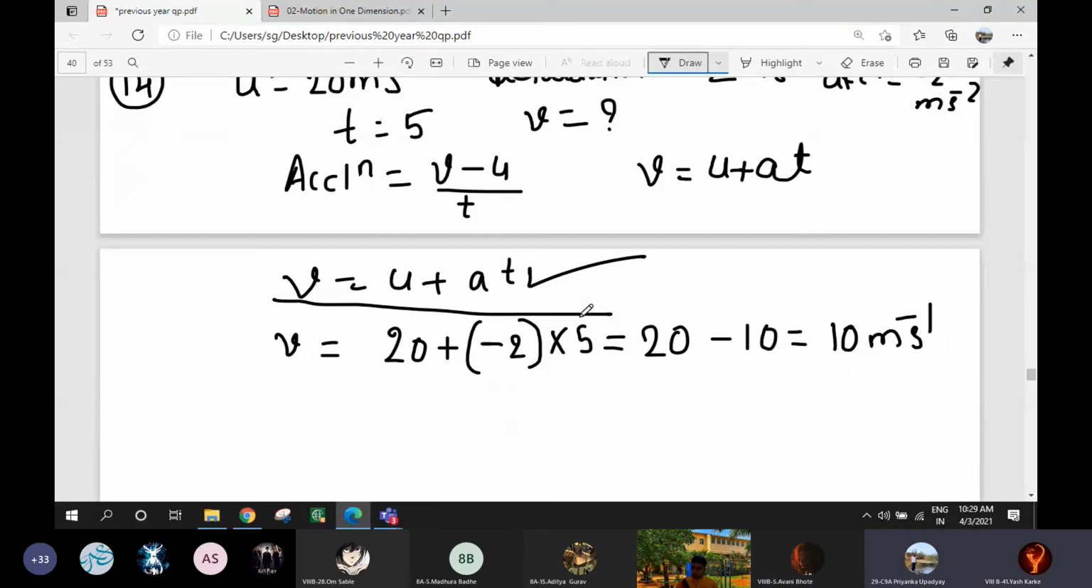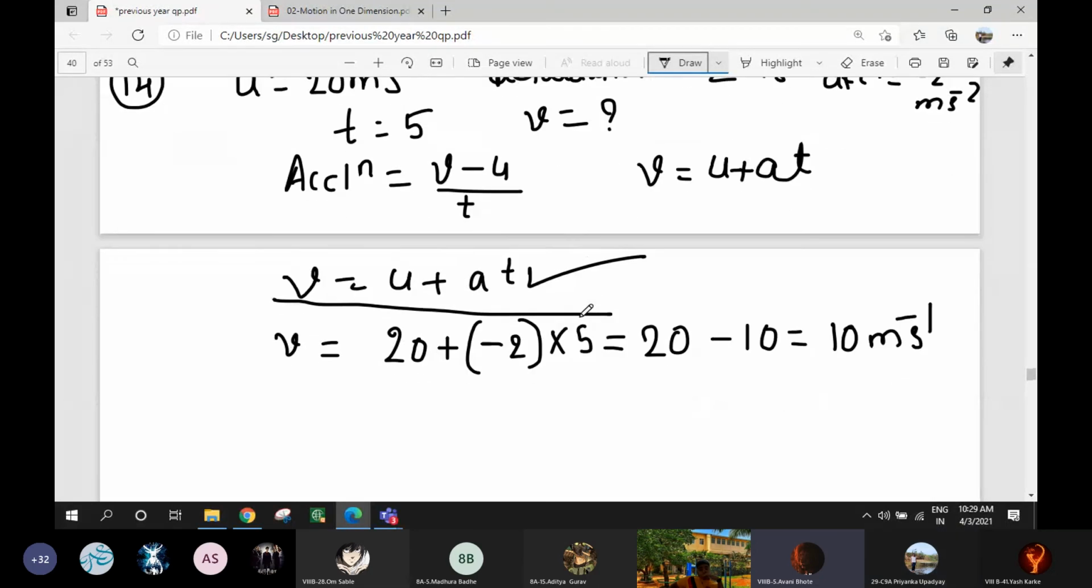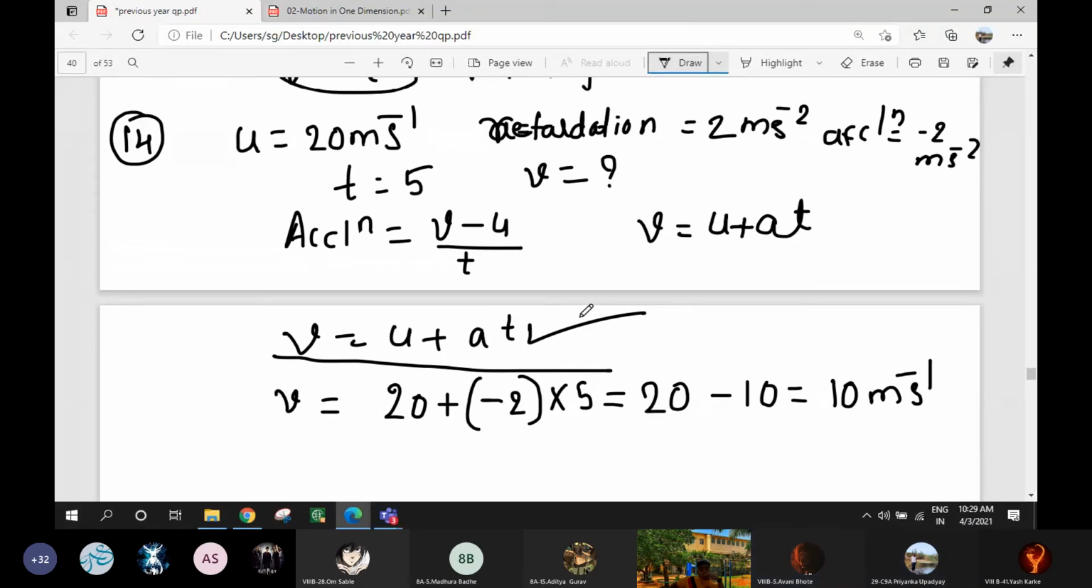Excuse me, ma'am. One minute. Miss, can you take one example and explain how the unit comes as meter per second square? I didn't get it, when we are taking meter per second square.